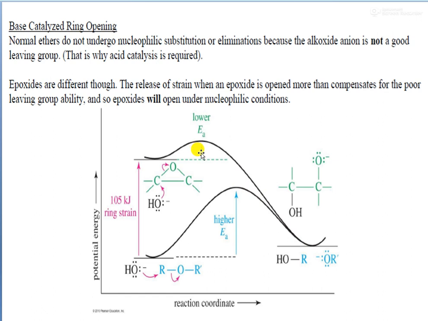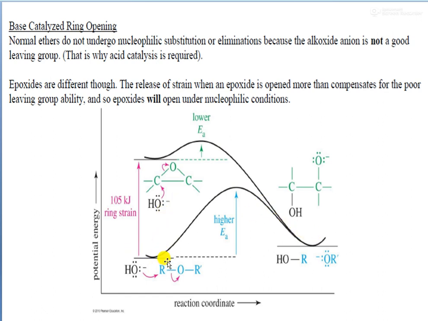So the difference between the activation energies of these two is very big. For epoxide, the activation energy is very low. Because of this ring strain, the initial potential energy of the initial ring is very high, and due to this the activation energy is very low here. So it is very easily converted to the product.